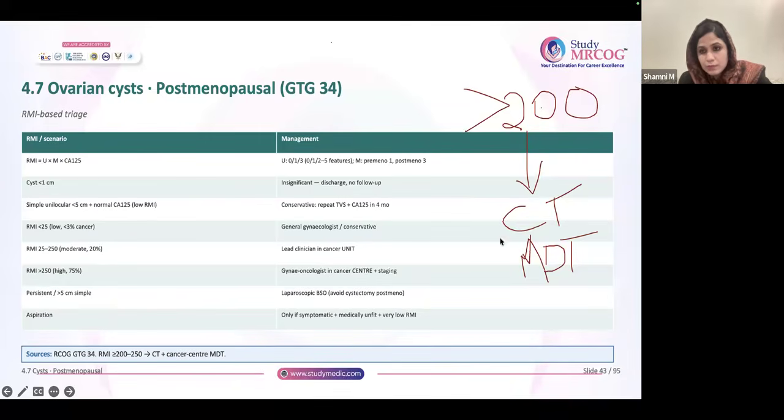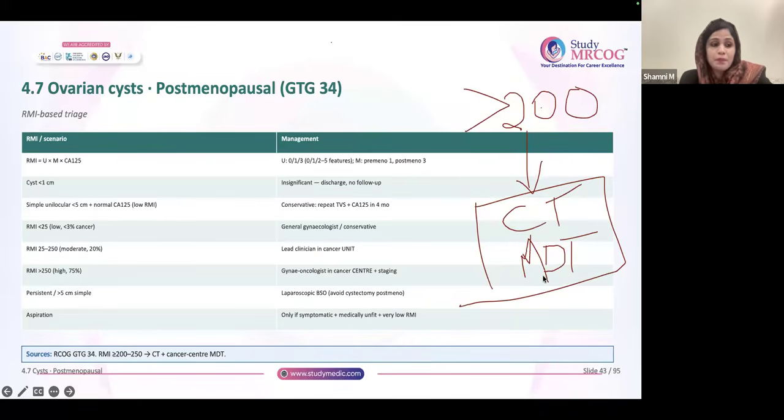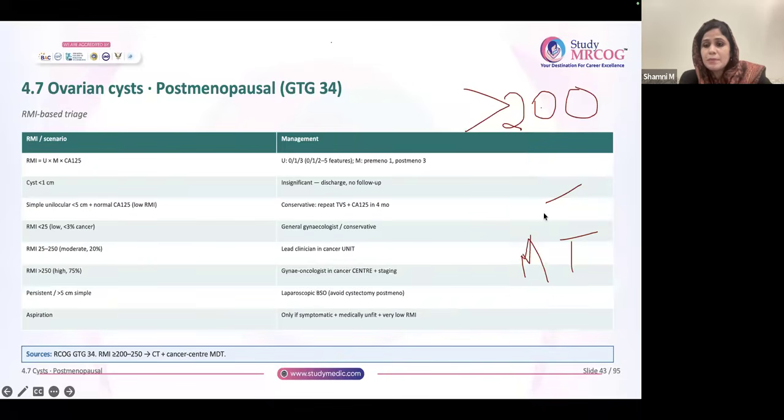You will get confused. In your guideline, it is mentioned in a box like this, CT and MDT. So choose CT first, then MDT. Don't forget this. It is CT first and then MDT. And after MDT, what are you going to do? After MDT, they will discuss among themselves and they will see whether they are suspecting malignancy or not.